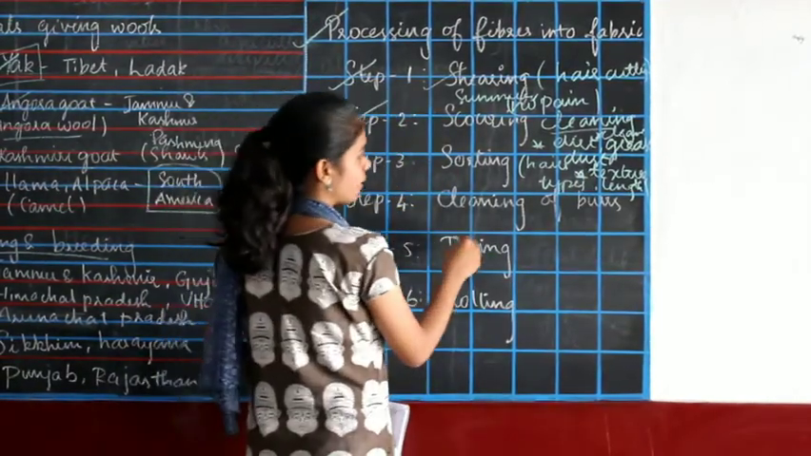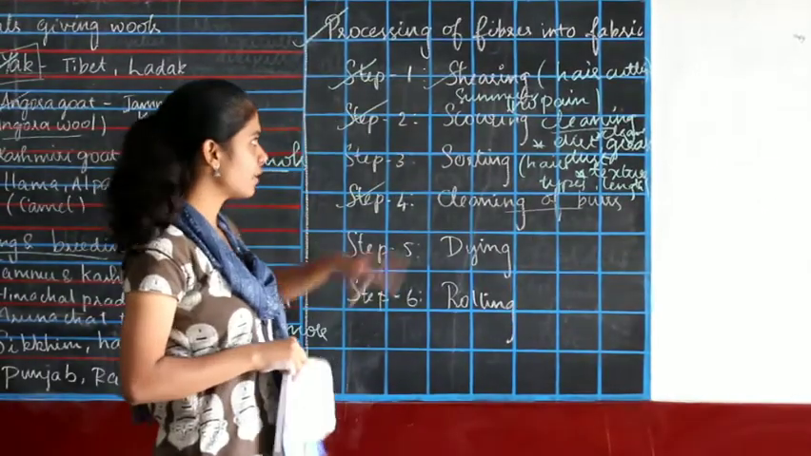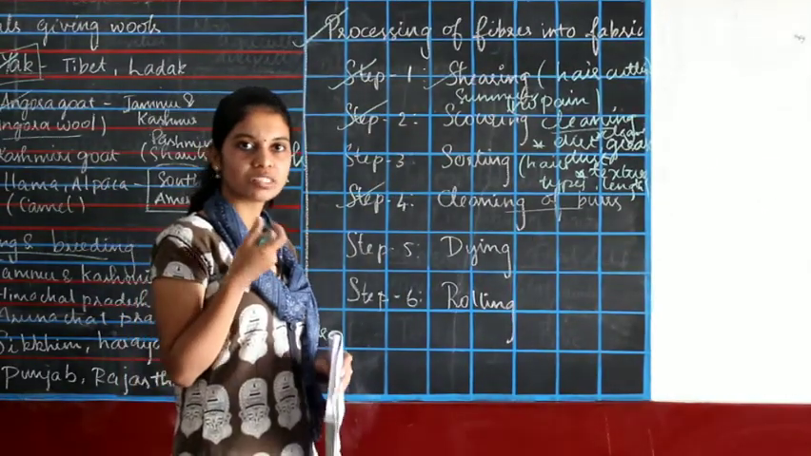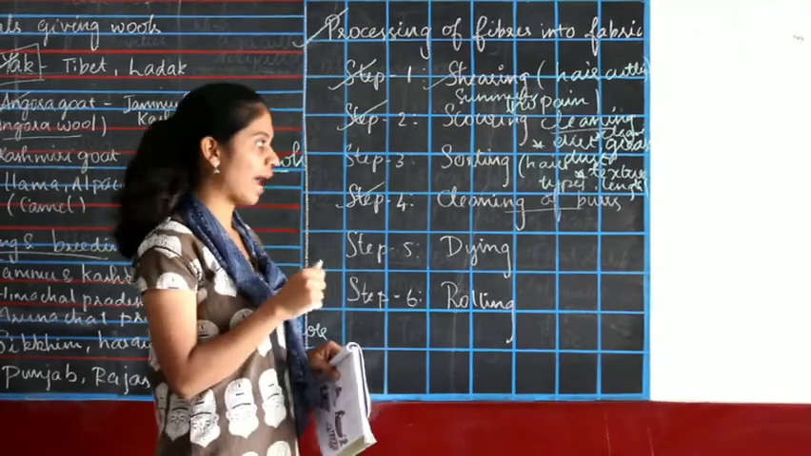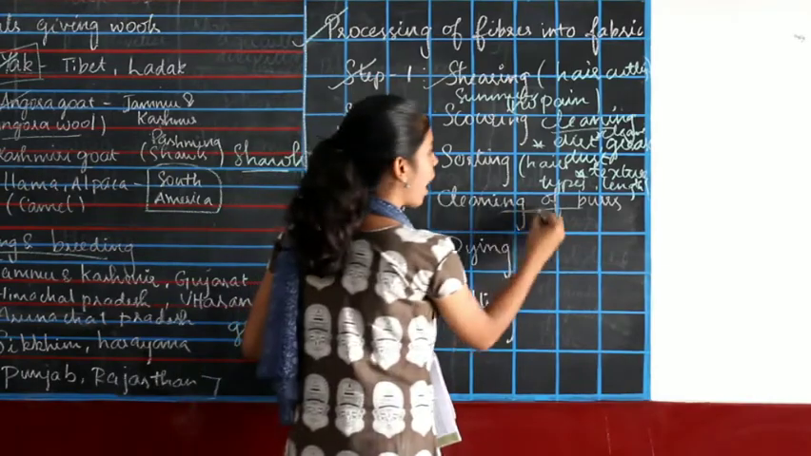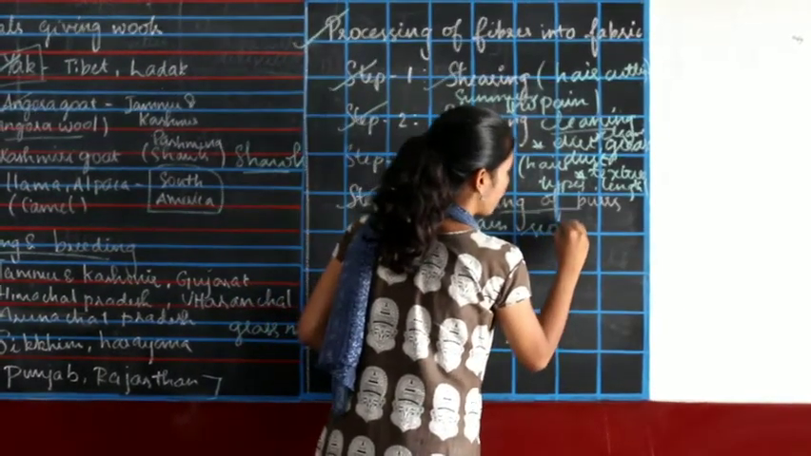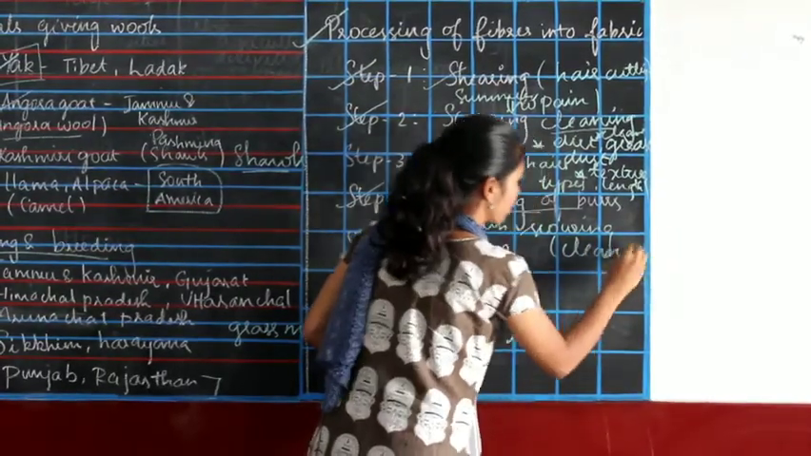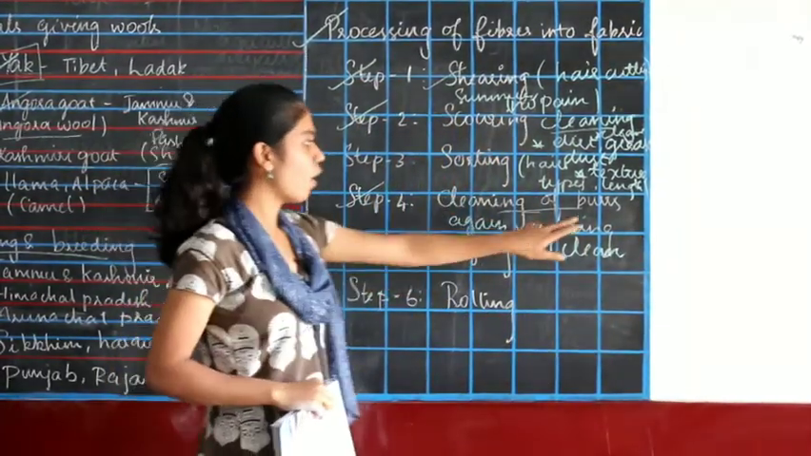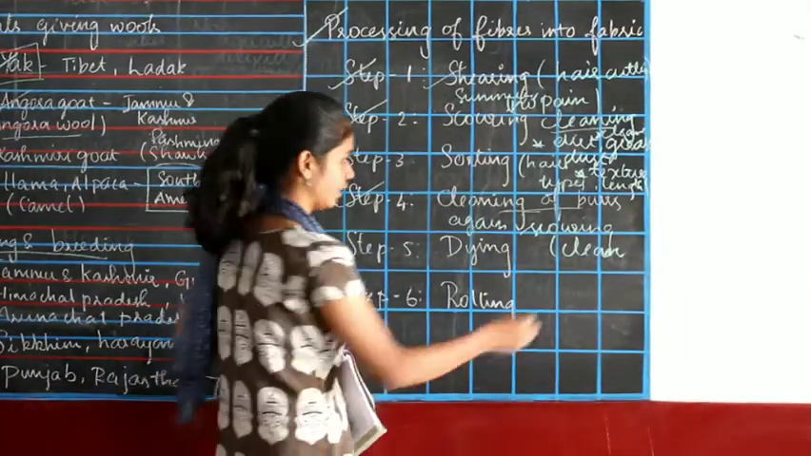So next step is cleaning of burrs. After this process we'll get small burrs, which are small round balls. We cannot make this into fabrics, so we are cleaning it. Again we are scouring it, because we need to make sure that it stays clean. So first we are removing all the burrs and then washing it again to make it clean.